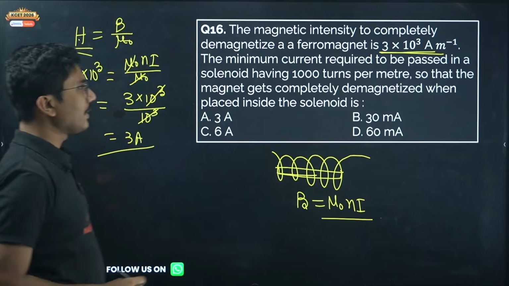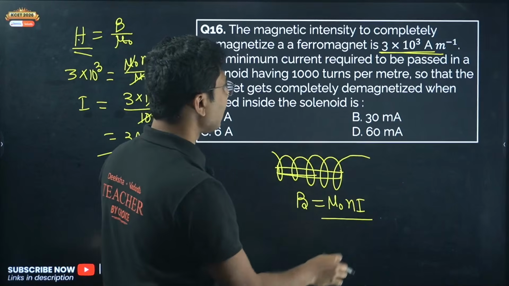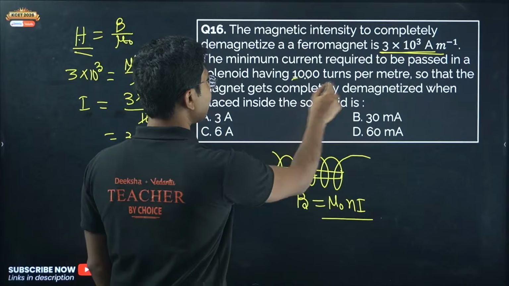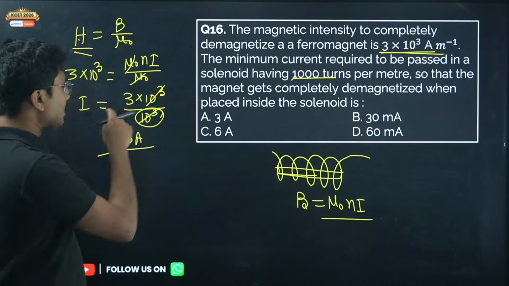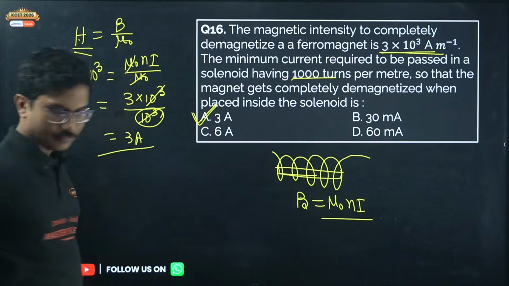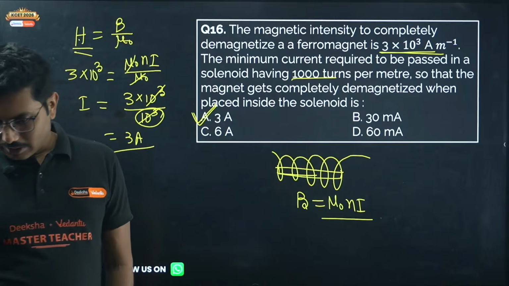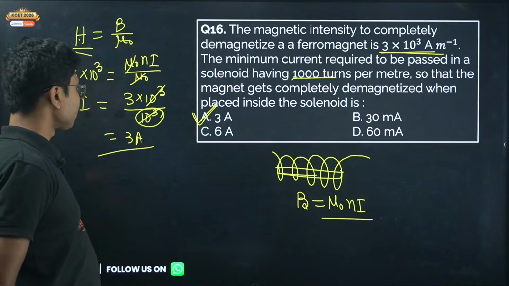Here they have mentioned that the number of turns is 1000 per meter. 1000 turns per meter means 10 to the power of 3. So 10 to the power of 3 cancels with 10 to the power of 3. So the correct answer is option A. Simple but not super easy. Yes, Shaila, you are correct.